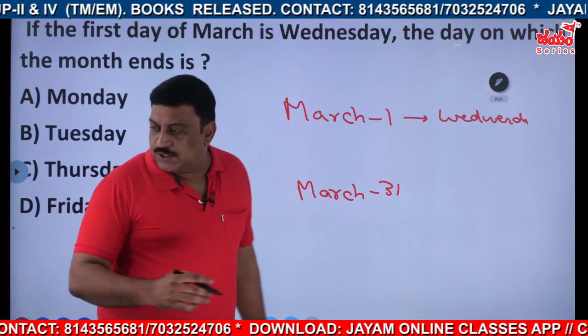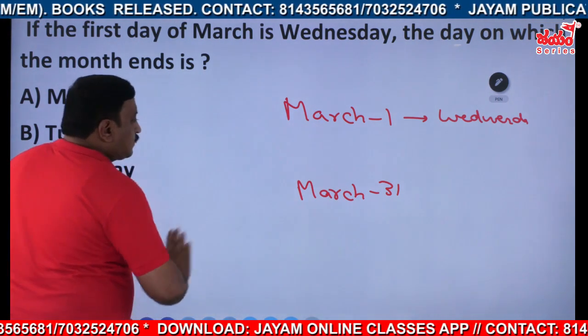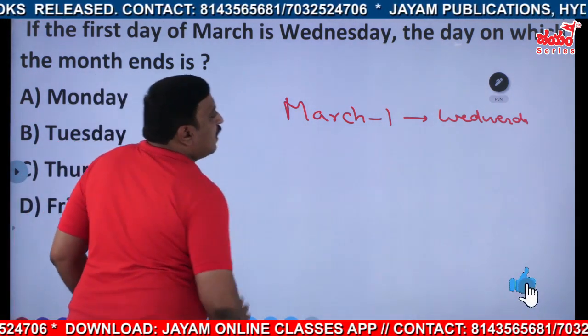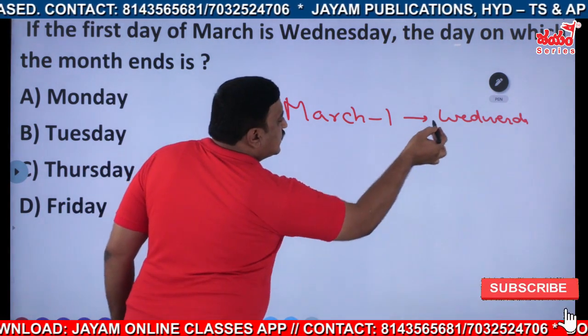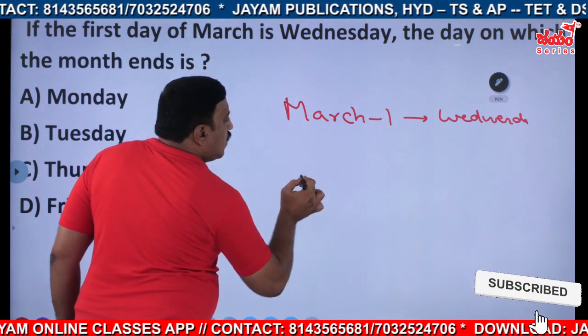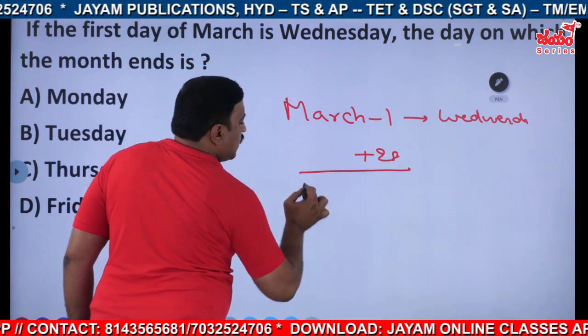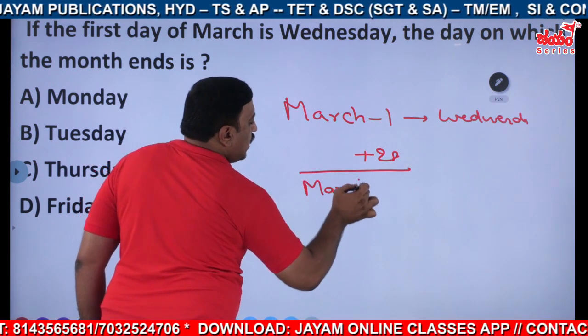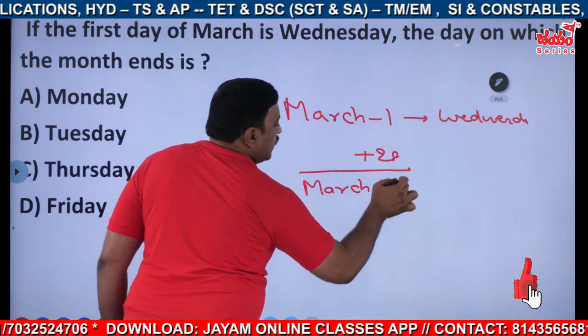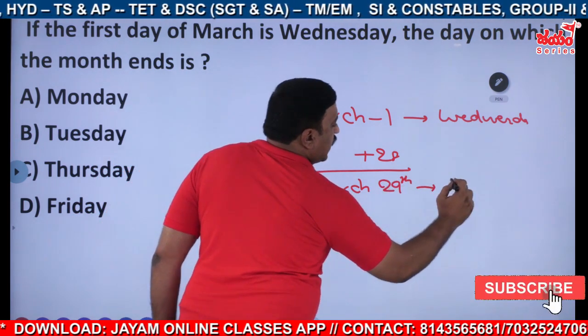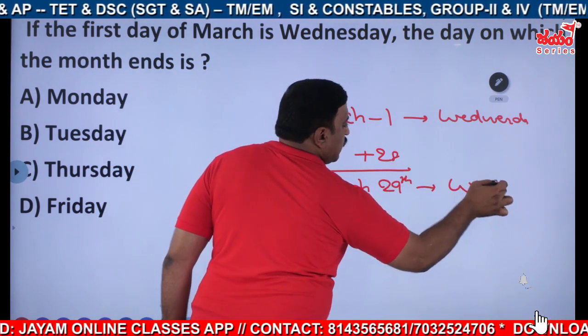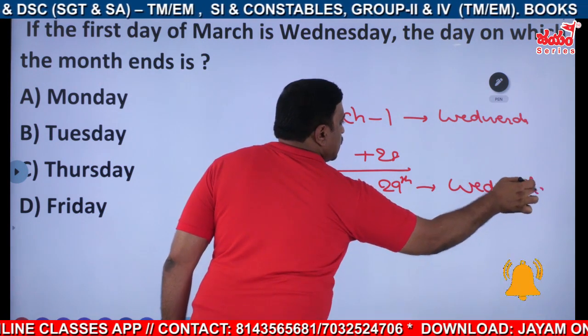Let us do that. First of all, to get the same day in the last, I'll add 28 to get March 29th. It is also Wednesday.